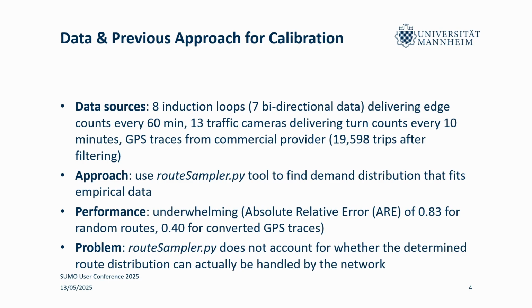The problem here, of course, is that routeSampler can't really know what our network can take. As also was mentioned yesterday, the distributions that are put out by this do fit the empirical data that we have, but only in theory. And we can't be sure that this is also the case when we simulate traffic, because this is not really what routeSampler is designed to do, I would say.